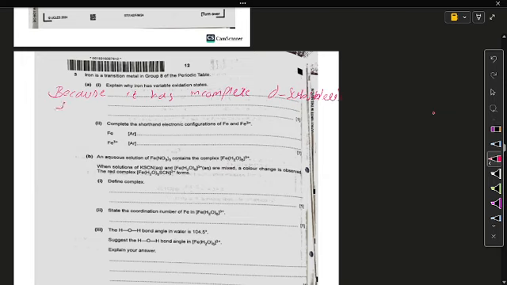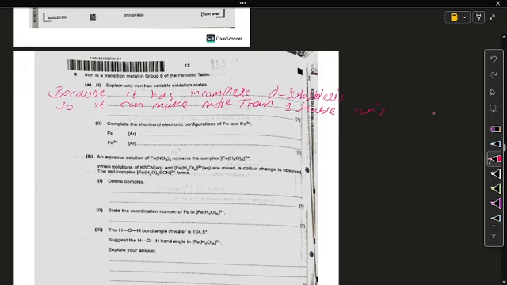So it can make more than one stable ion, because of the incompleteness of the d subshell.